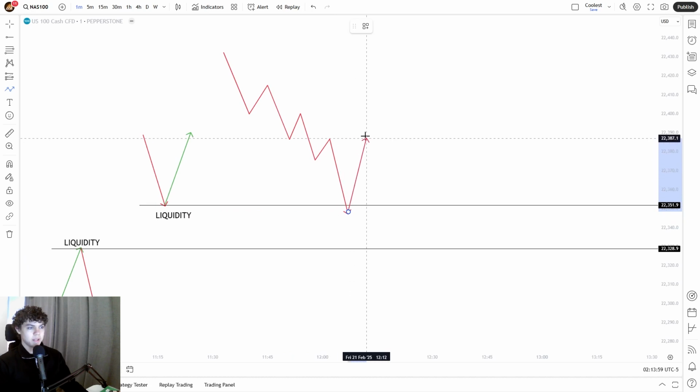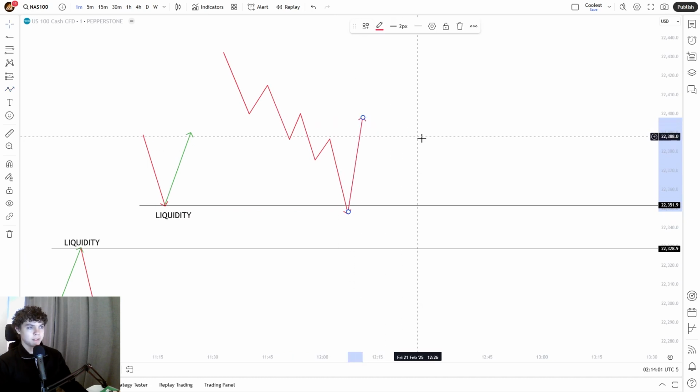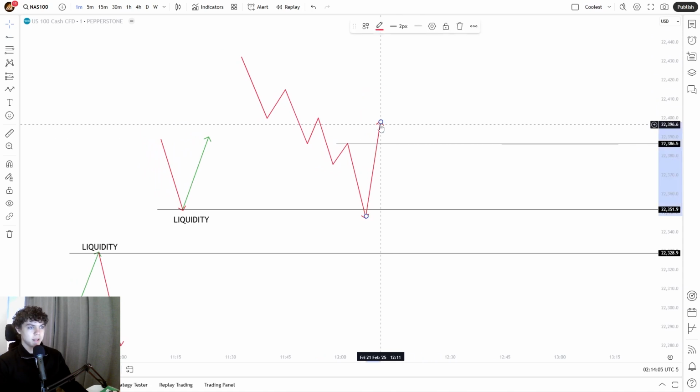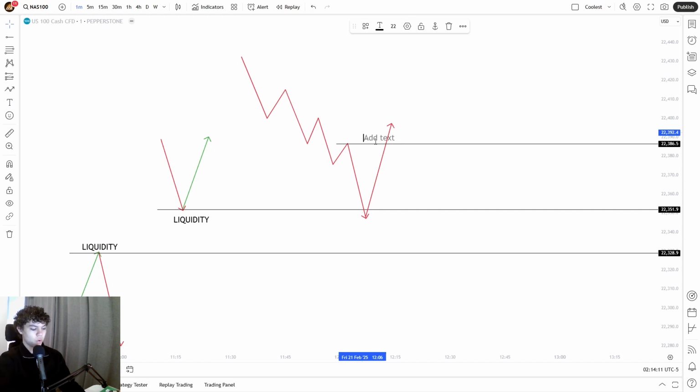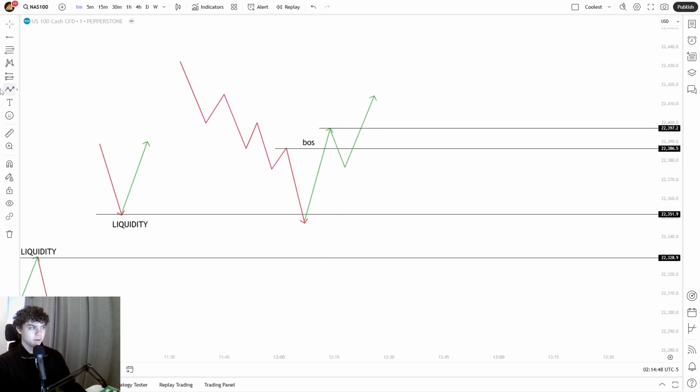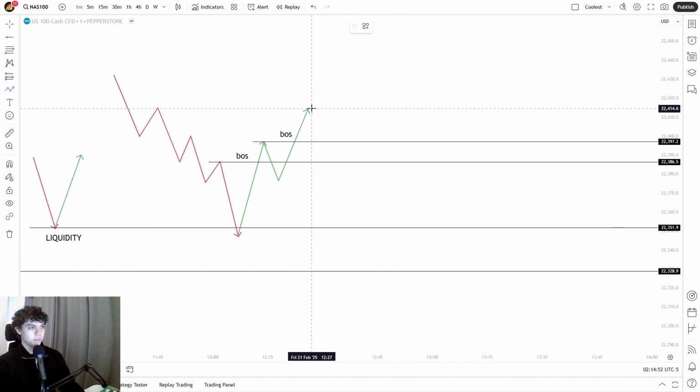And if you see an immediate reaction to the upside and we create something called a break of structure to the upside, trend switch, which means an up candle will close above the most recent lower high right here, that's gonna be also a break of structure. So after this break of structure to the upside, this is gonna be a higher high, and especially if it continues to respect the trend, higher low, higher high, like this. Okay, so this is also a break of structure right here. So you can start looking for buys in here if it respects the trend like this constantly.